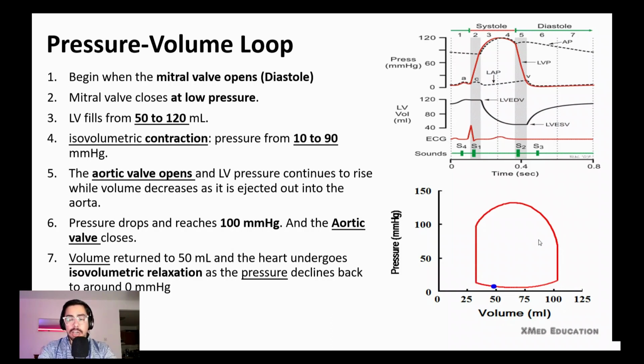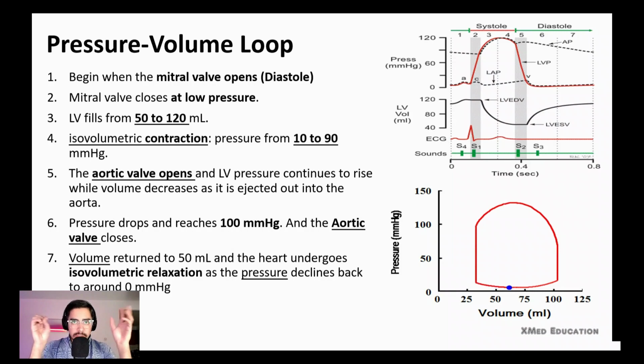At 80, the aortic valve will be open: fast ejection, slow ejection, then isovolumic relaxation because the volume is the same at the end systolic volume. The aortic valve will be closed and the mitral valve is closed all this time till here, where the mitral valve will be open and the next loop is happening. The loop goes from this side to this side, and I explained everything about this loop.